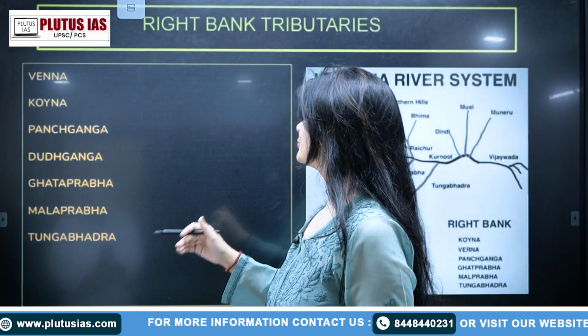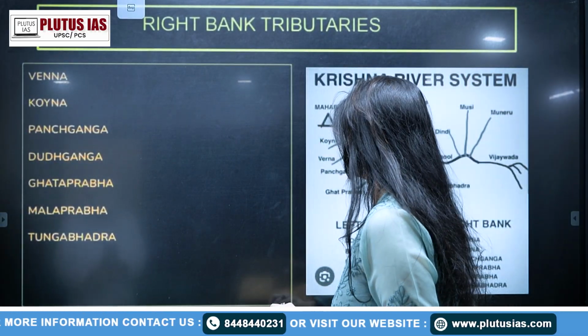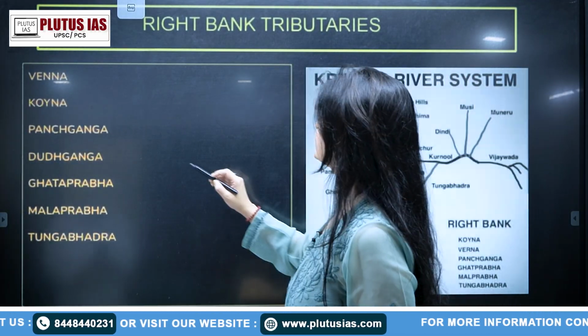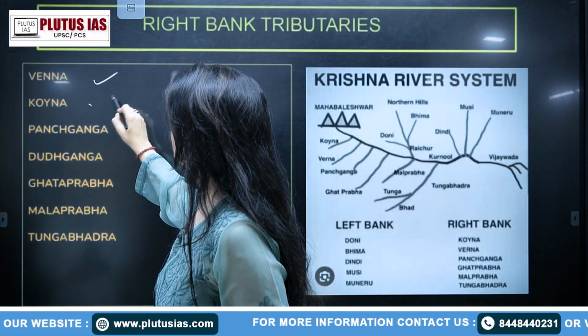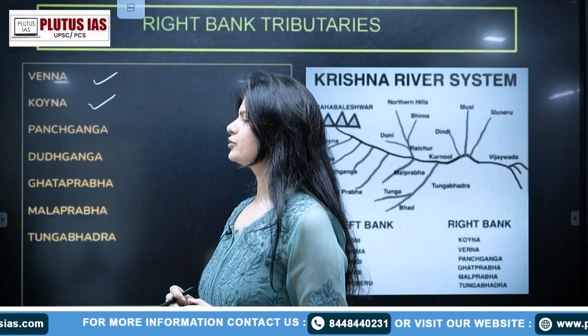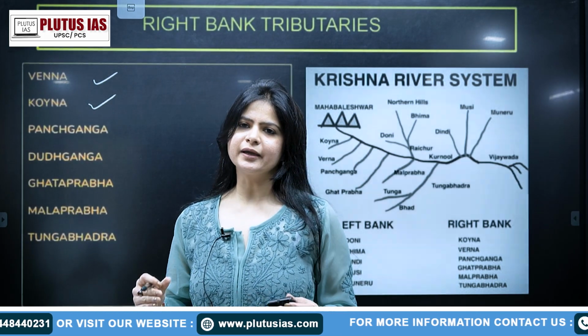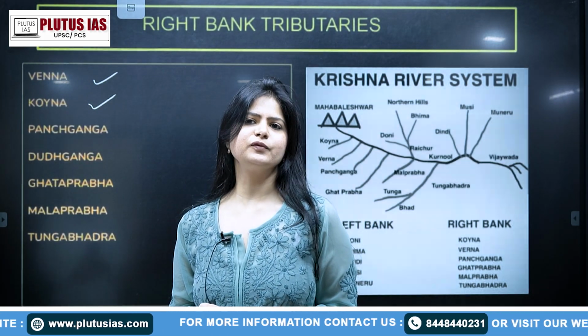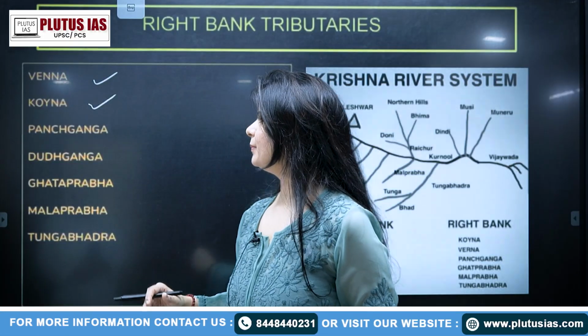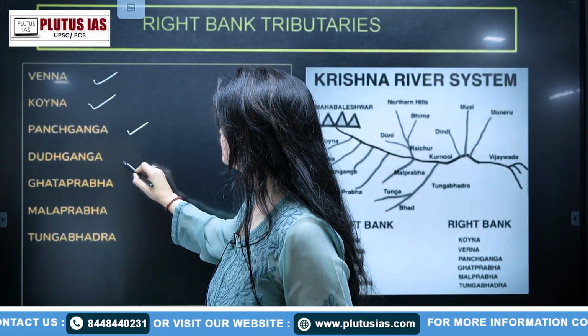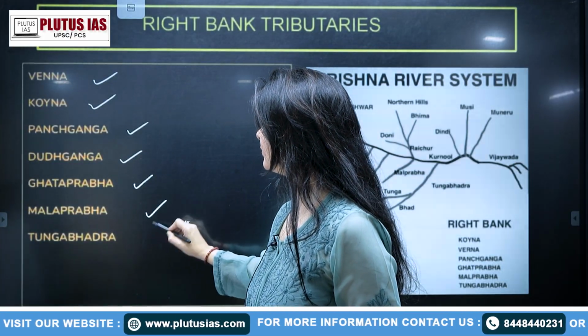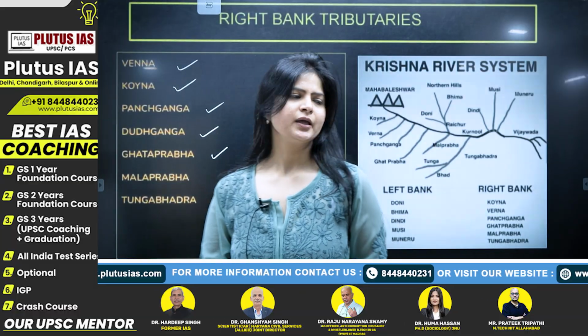The first right bank tributary that is very important is Vena, and apart from that, Koyna. Koyna is also important because it provides water to the adjacent areas, and it's very helpful for agriculture. Apart from that, Panch Ganga, Dudh Ganga, Ghat Prabha, Malaprabha and Tungabhadra.